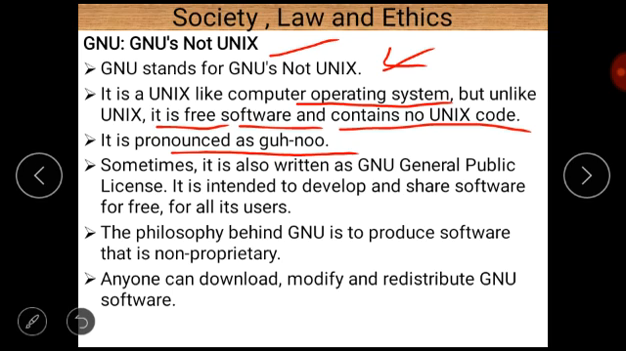Sometimes it is also written as GNU General Public License. It is intended to develop and share software for free for all its users. And the philosophy behind GNU is to produce software that is non-proprietary. Anyone can download, modify, and redistribute GNU software. So, two important points are here. First of all, GNU stands for GNU is not Unix, and it is a Unix-like computer operating system, and it is basically free software which contains no Unix code.